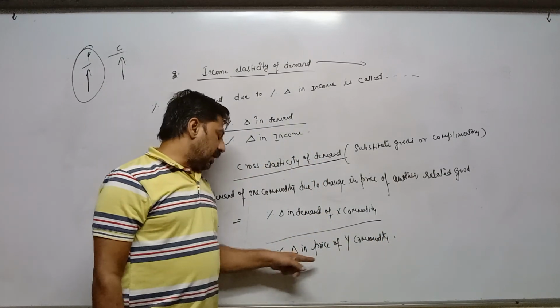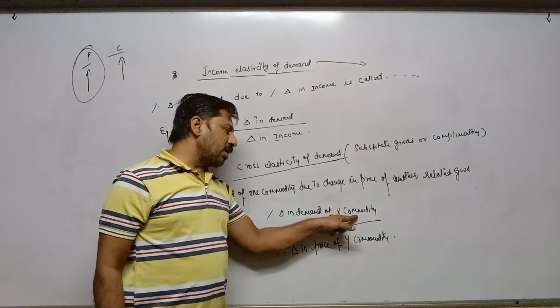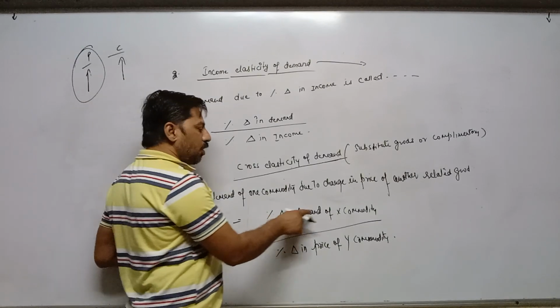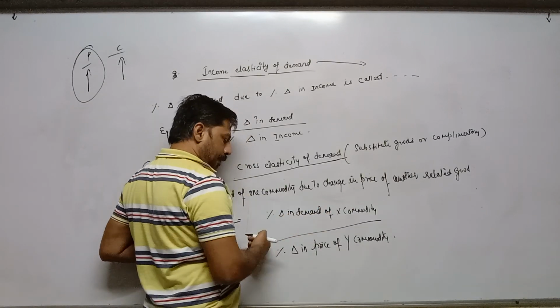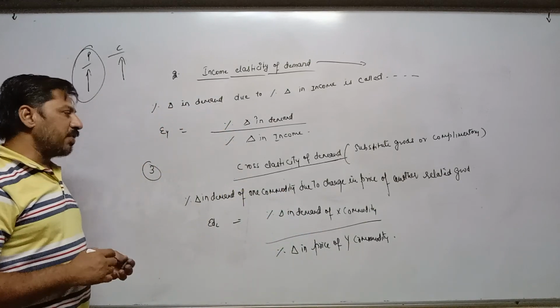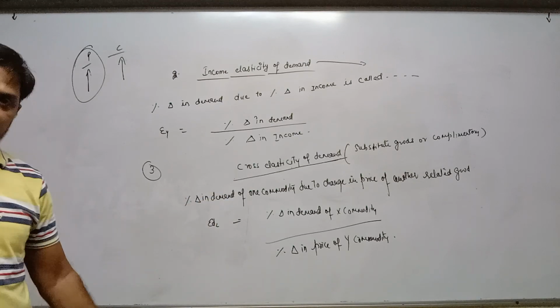Here there is percentage change in price of Y commodity due to which demand of X commodity will be affected in percentage form. So percentage change in demand of X commodity upon percentage change in price of Y commodity. This type of relation is called cross elasticity of demand.